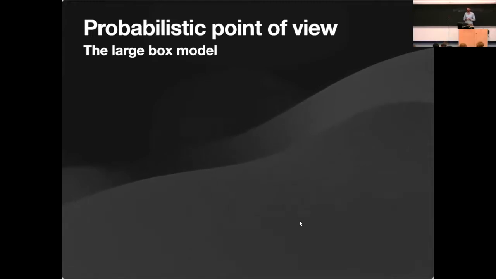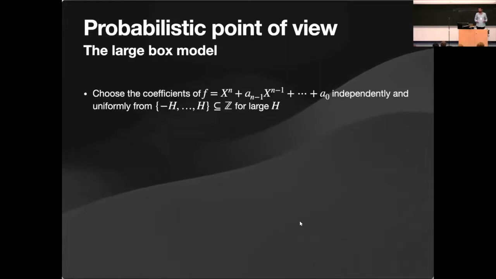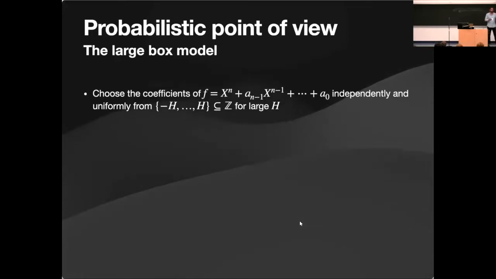And I take the simplest model of randomness. It's called the large box model. In this model, we choose the coefficients in a box. I mean, we fix the degree, and we have n coefficients. I always like to work with monic polynomials. It's not necessary.